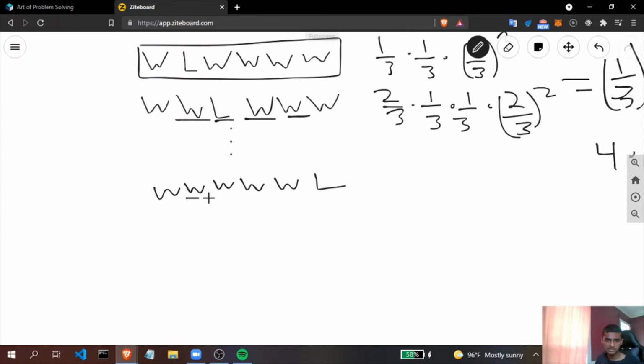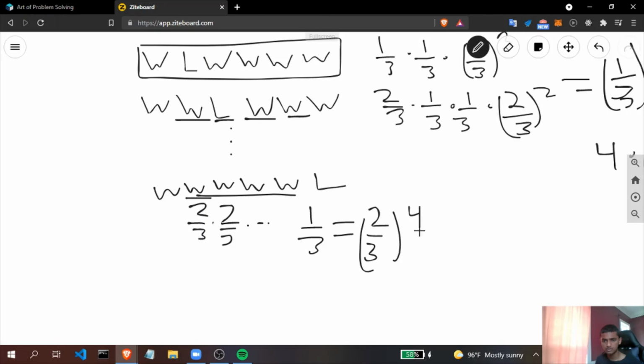For the last case, he has a 2/3 chance of winning this one, a 2/3 chance of winning the next race, and so on. He has a 2/3 chance for each of the 4 races combined, and then a 1/3 chance of losing the last race. That gives us a total probability of 2/3 to the 4th times 1/3, which can be expressed as 16 over 243.